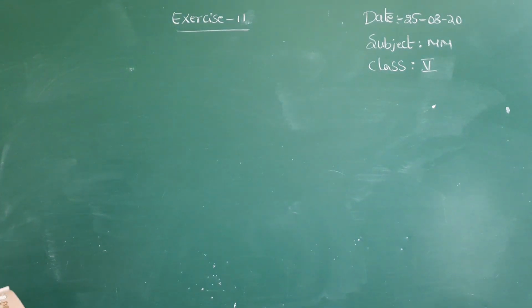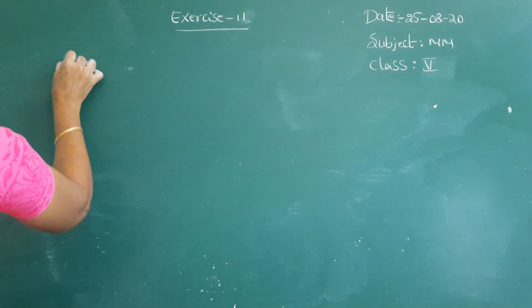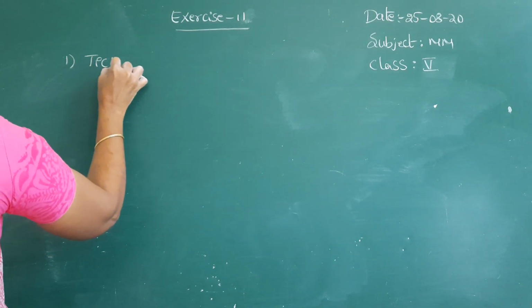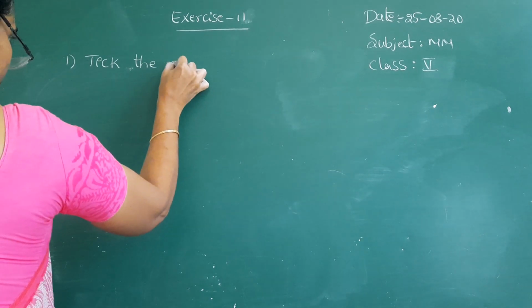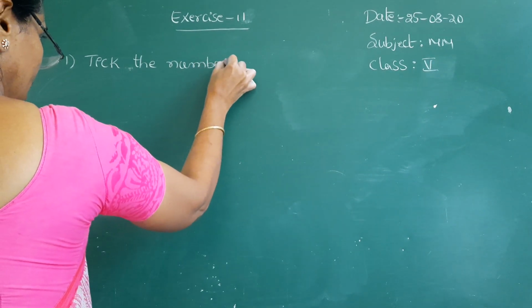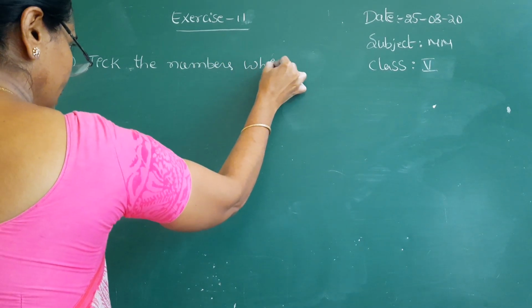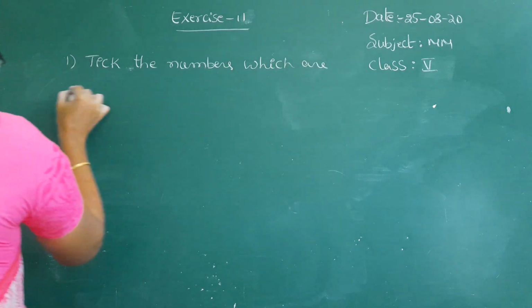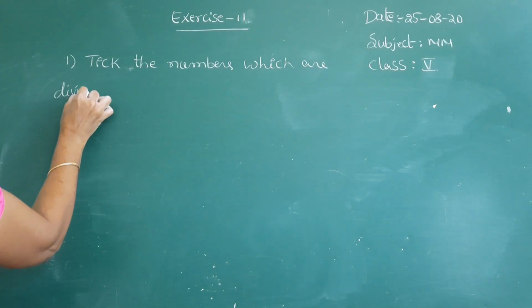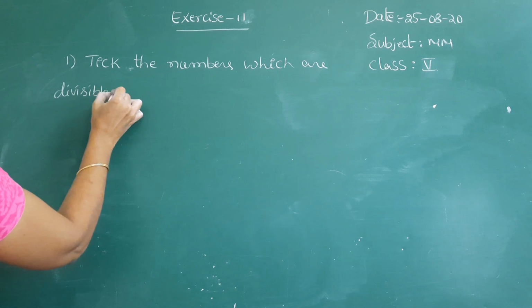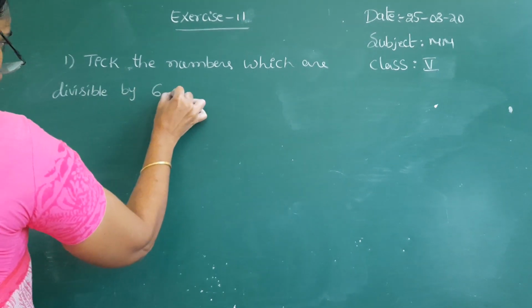Okay, see the first problem. Tick the numbers which are divisible by 6 and 9.